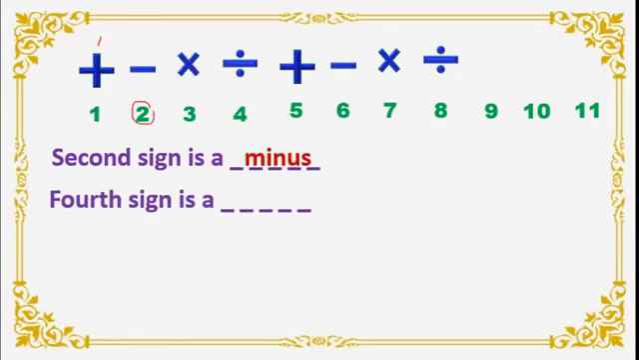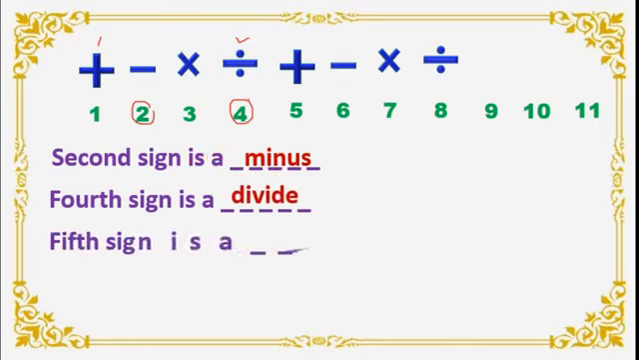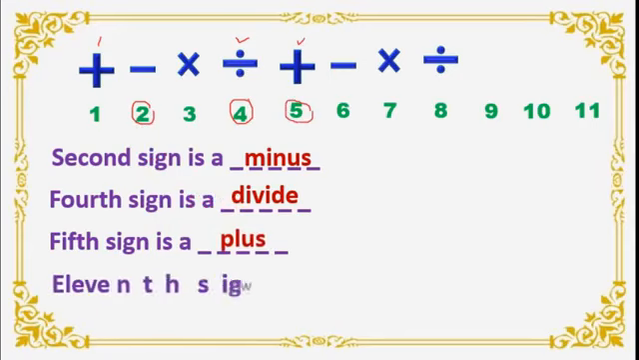Next question is, fourth sign is a dash sign. This is the fourth one. Which sign is there? Yes, this is divide, isn't it? So we will write divide. Next question, fifth sign is a dash. This is the fifth number, and the sign used here is plus. Right. The next one is 11th sign will be a dash sign.